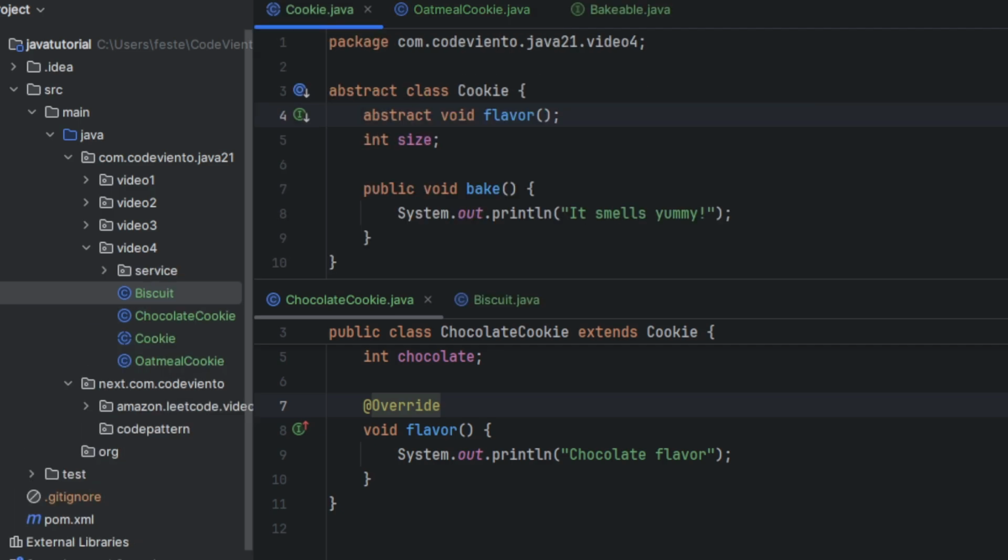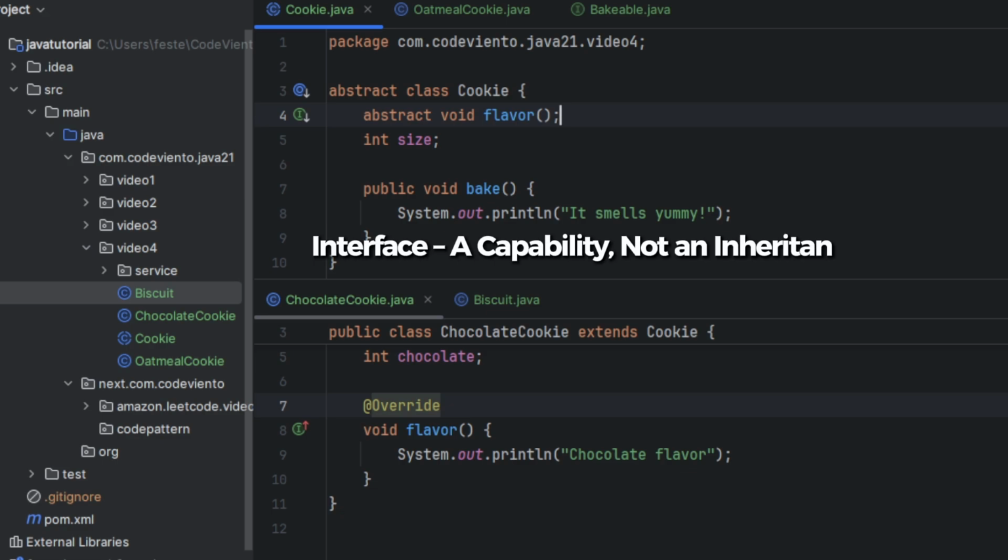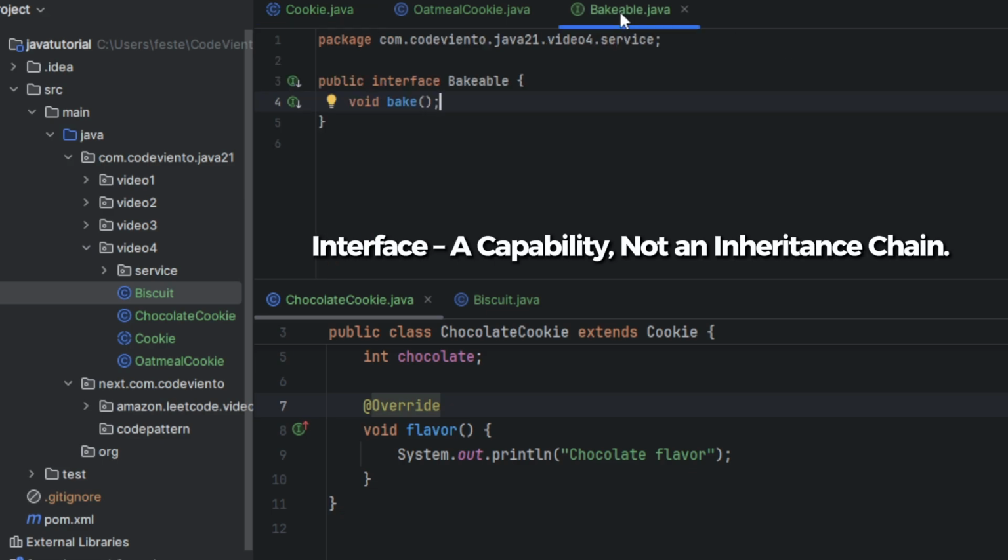Let's say you have a class that should be able to bake, but it's not a cookie. Maybe it's a biscuit. It's not in the cookie family, but it still needs baking behavior. Instead of forcing inheritance where it doesn't make sense, we define an interface. It's a Bakeable interface and there is a method here.